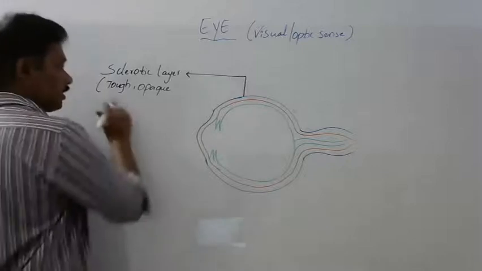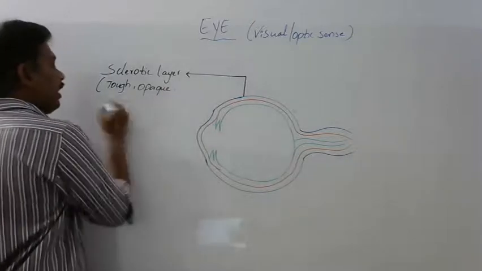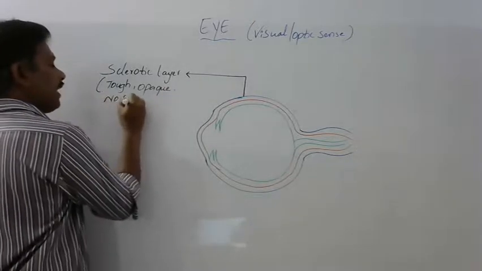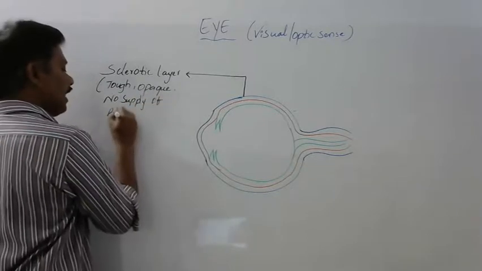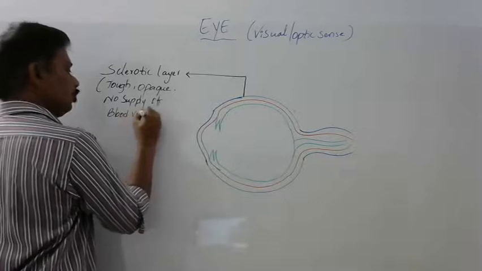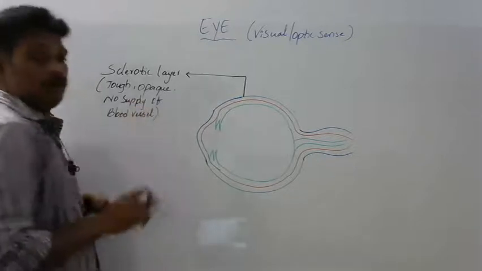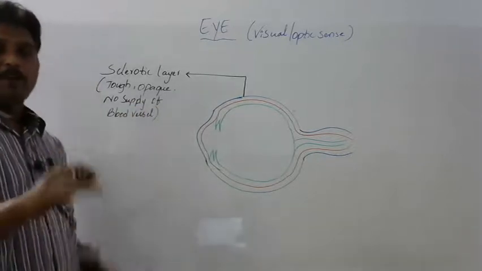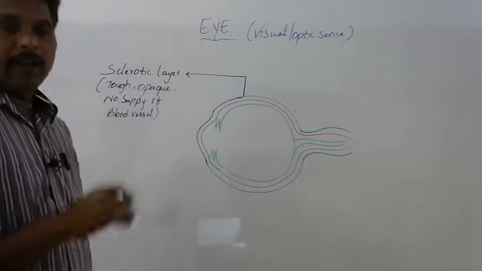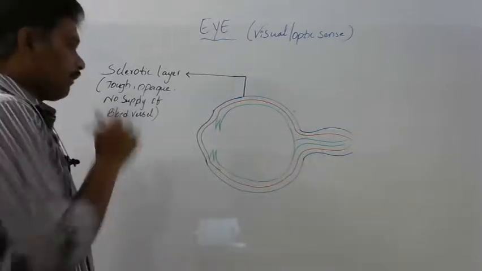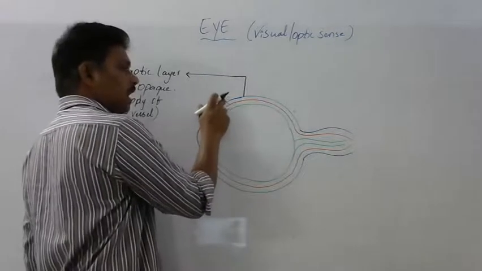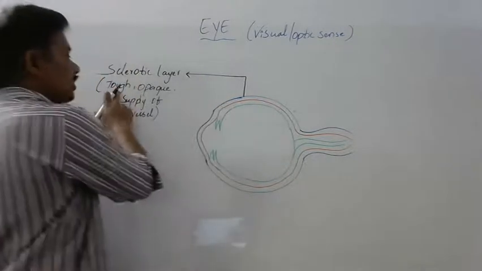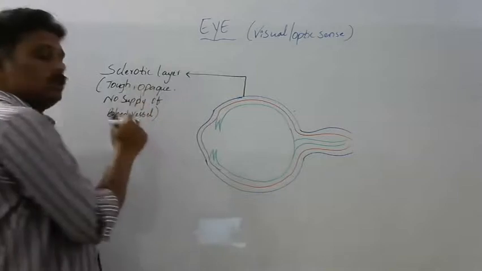Tough, opaque, and no supply of blood vessels. No blood supply, but required nutrients are provided by lymph. It is connected with the lymph vessels. This is the outermost layer, called the sclera or sclerotic layer.